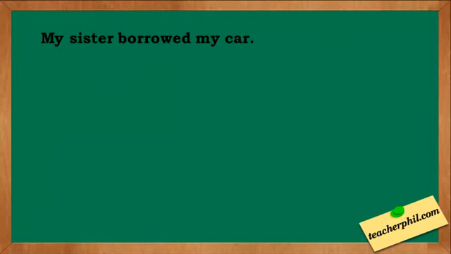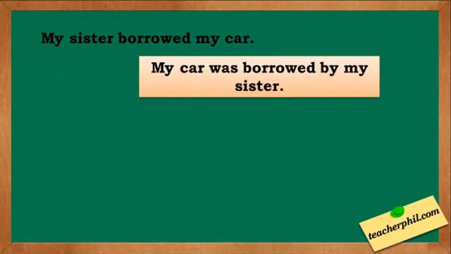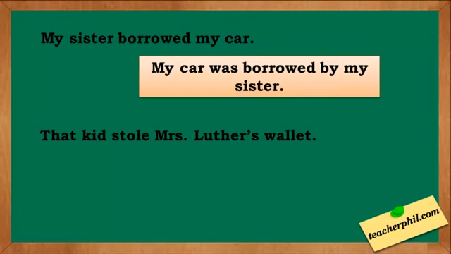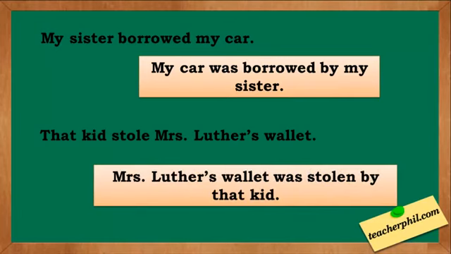Some more examples. My sister borrowed my car. If it will be in passive form, it becomes, my car was borrowed by my sister. That kid stole Mrs. Luther's wallet. Mrs. Luther's wallet was stolen by that kid.